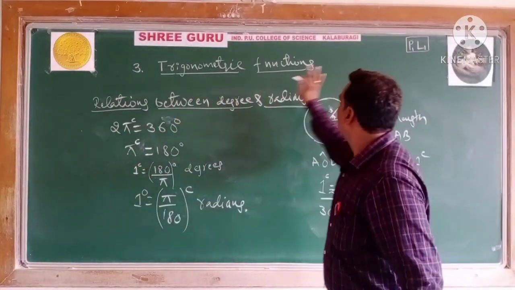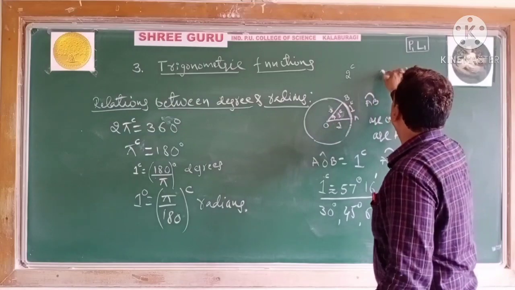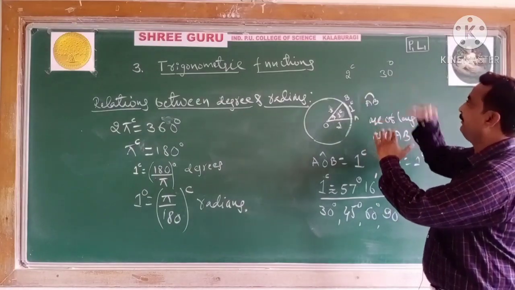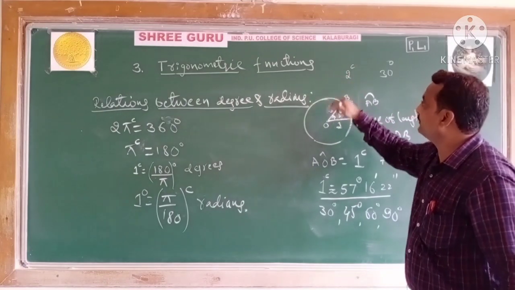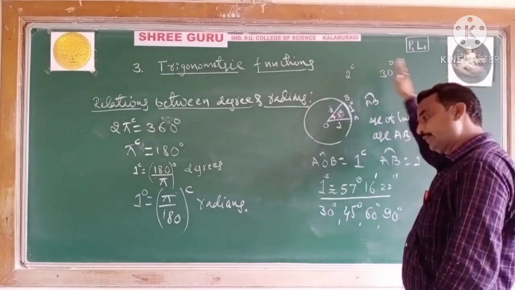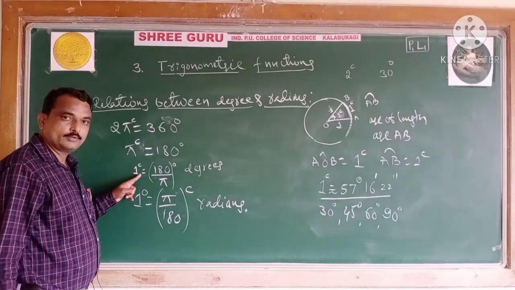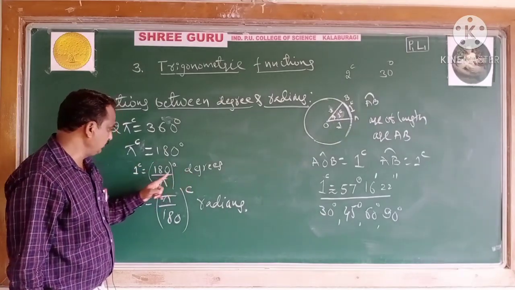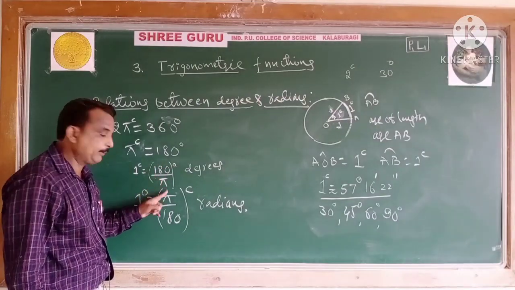In the examples, it is measured in radians, or it is measured in terms of degrees. Sometimes in the problems it is given in terms of degrees, and you have to convert in terms of radians. In the CET examples, if it is given in terms of degrees, you have to convert in terms of radians. These are the 2 important points. The one is to convert radian to degree. Remember this one: you have to multiply by 180 by pi.